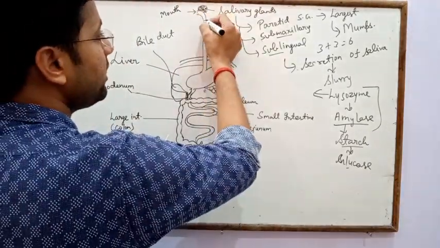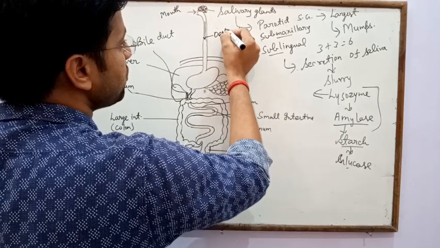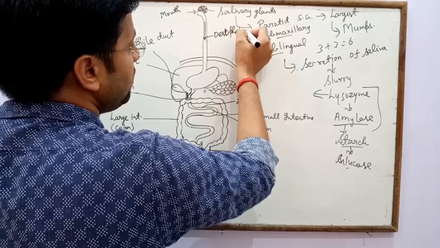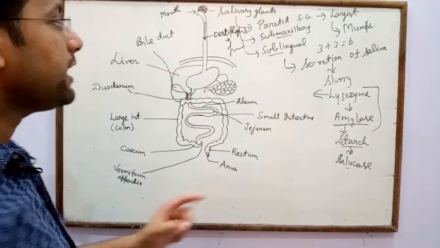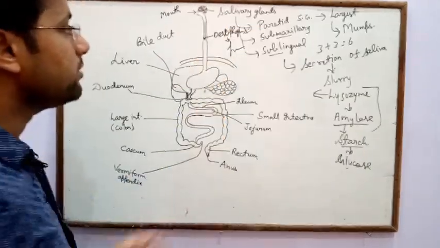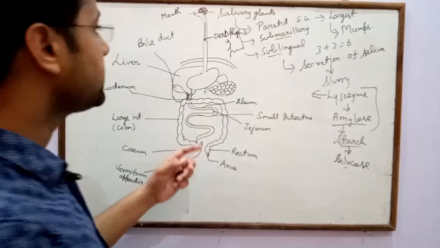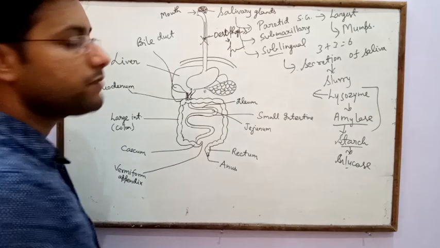After that, the food material enters the esophagus. This tube is called esophagus or food pipe. Esophagus is a flexible tube-like structure. There are no digestive enzymes present in the esophagus, so digestion does not occur in the esophagus.